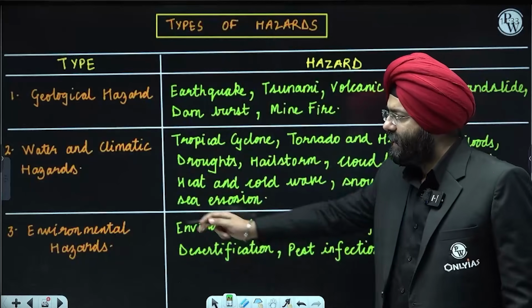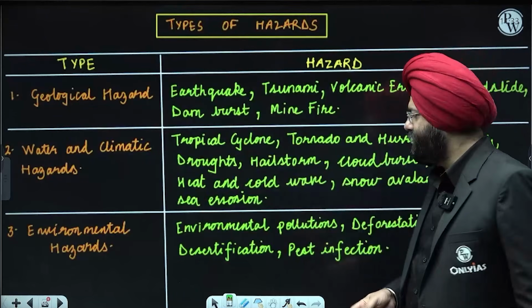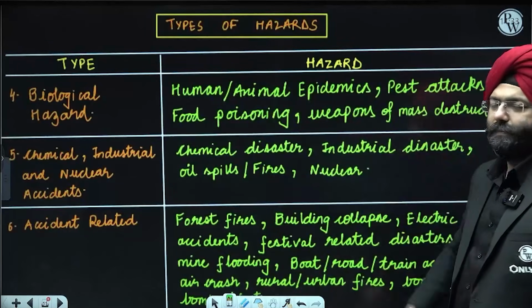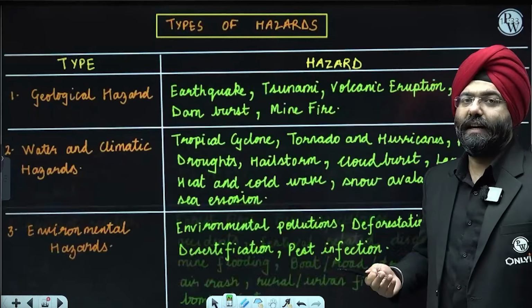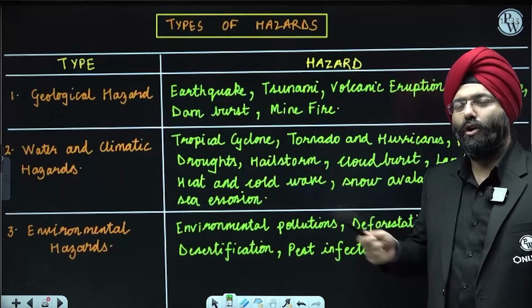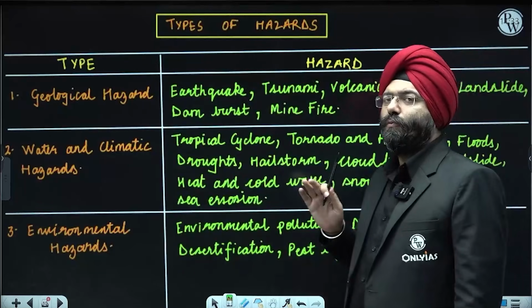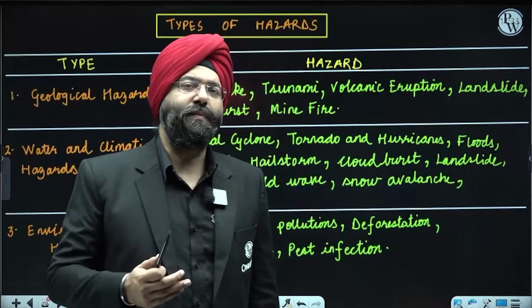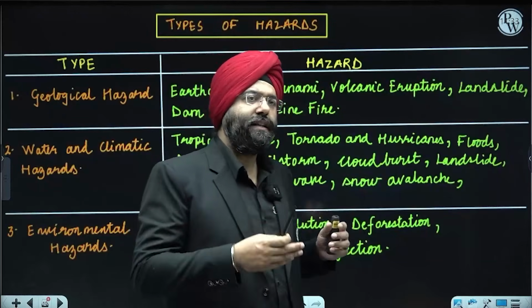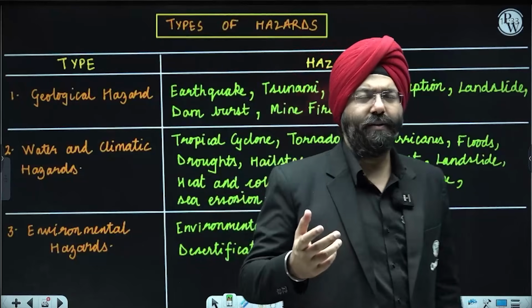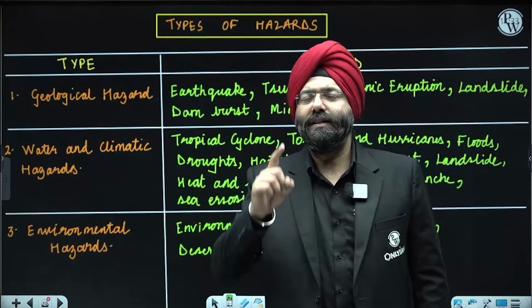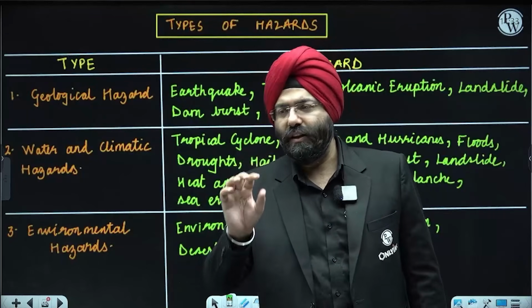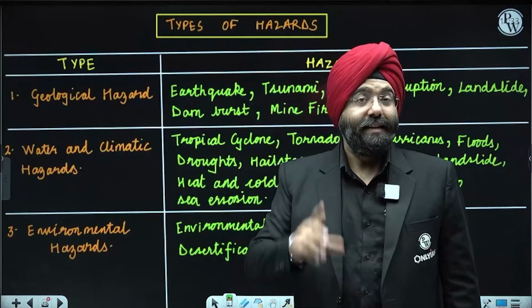How? Let us say, in the environmental hazard, the NCERT puts pest infection, right? But under biological, it puts pest attack. Now, if you haven't read the NCERT, these are the reasons why you get your answers wrong. The UPSC is going to follow the NCERT. This is very clear, because it is a document prepared by the Government of India. If you do not read them and you read superficial stuff present in the market, that is a major reason why many people get questions wrong which they could have otherwise got right had they read the NCERTs. This is a major problem that arises.